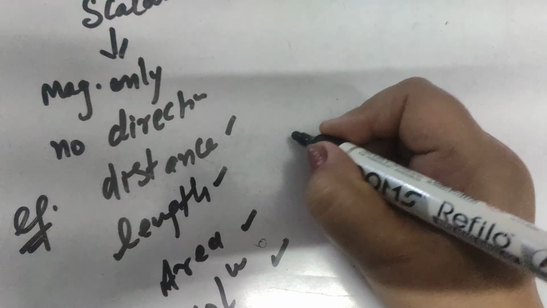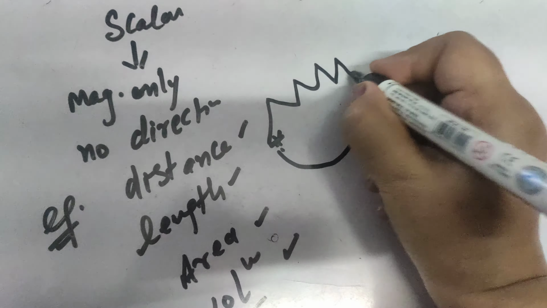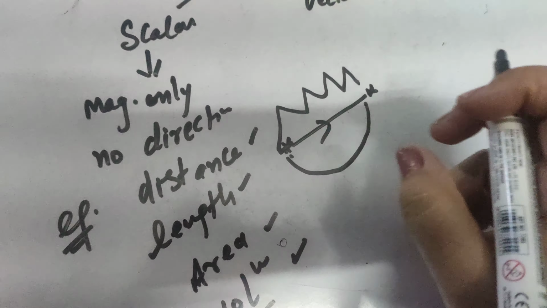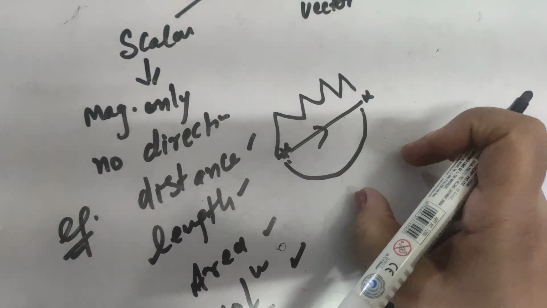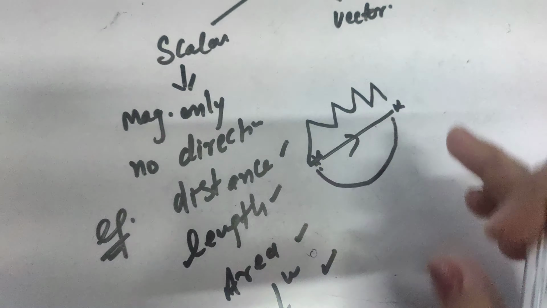For example, if a person starts moving from his house and has to reach his school, he may follow any path. He may follow a semicircular path, a zigzag path, or a straight line path. Whatever path is followed, the direction is not mentioned. We just calculate the total path length traveled. So in this case, a specified direction is not mentioned. Such quantities are examples of scalar quantities.